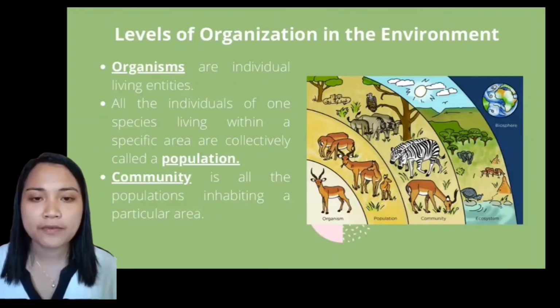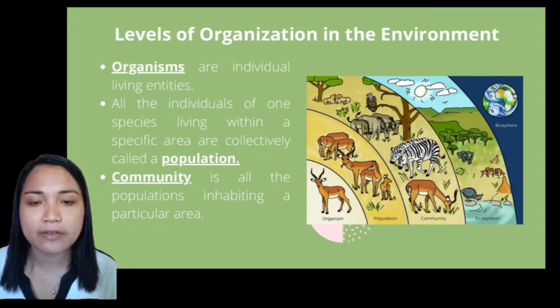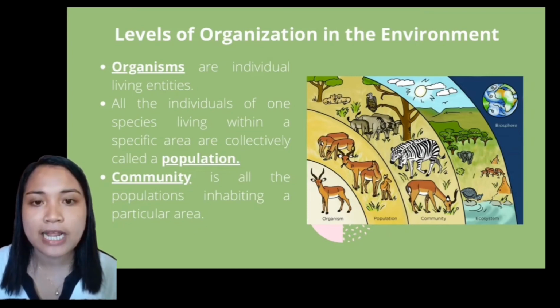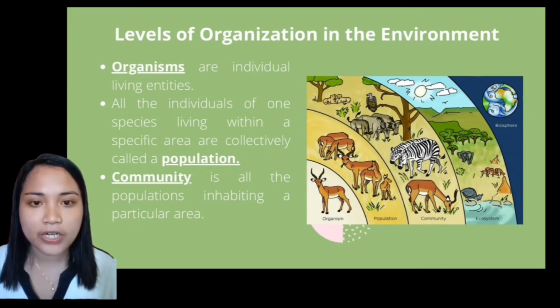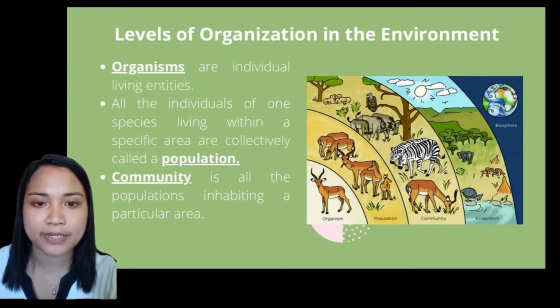Hello everyone, so for today, let's talk about how energy flows through ecosystems. Living things and the environments in which they live are highly organized and structured, following a hierarchy on a scale from small to large. As you can see in the picture, living things and the environment in which they live are organized into increasing levels of complexity, from organisms into the entire biosphere.